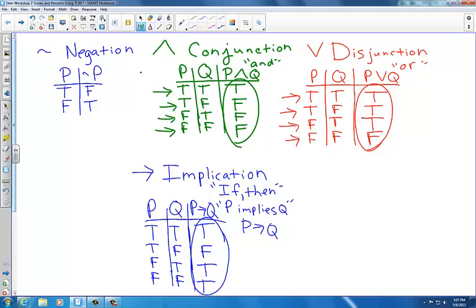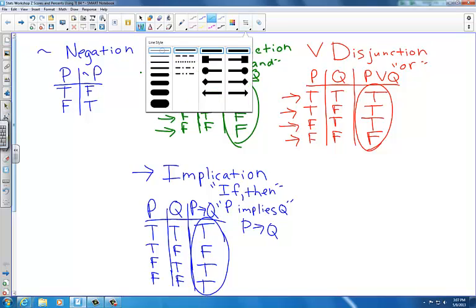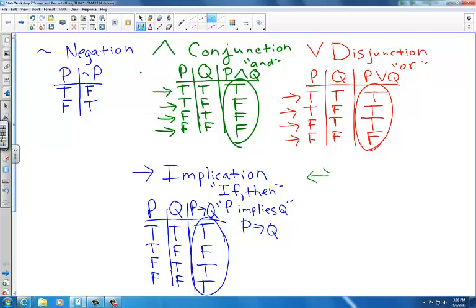Next, let's look at a statement called the biconditional. The biconditional is characterized with a double arrow symbol. This is the biconditional. A biconditional reads as P if and only if Q. So it's an if and only if statement.